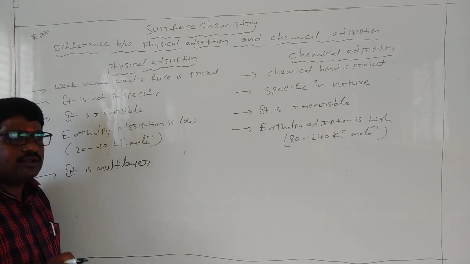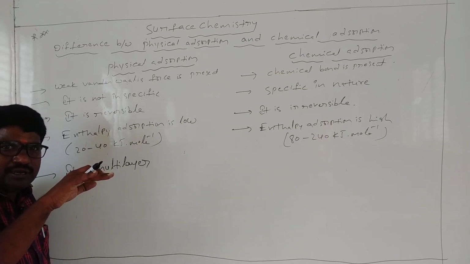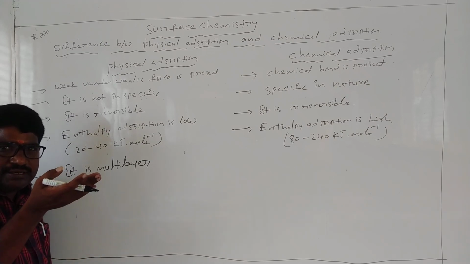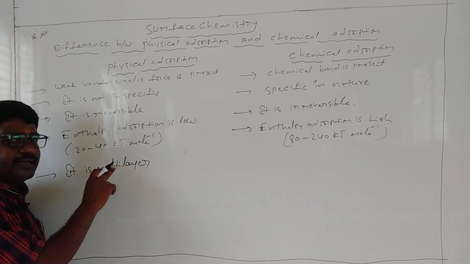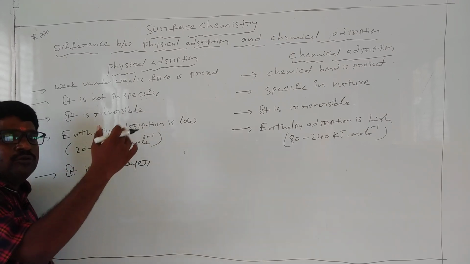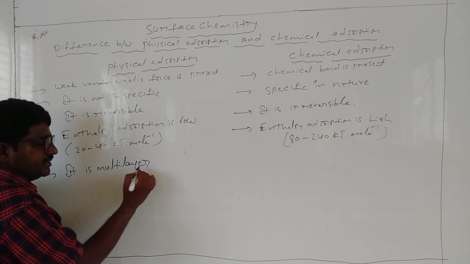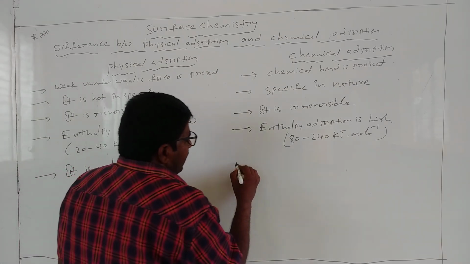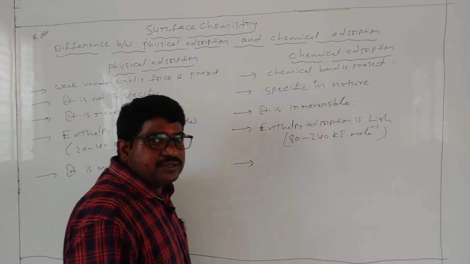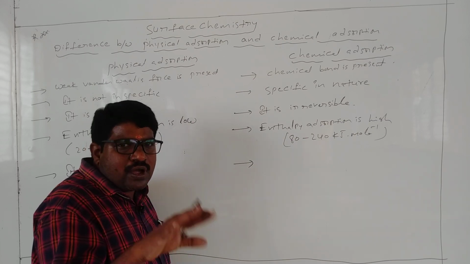If pressure increases, the absorption also increases, which means the force increases. That means it shifts from monolayer to multi-layer. That is why it is a multi-layer process. Whereas chemical absorption is a monolayer, because a compound is formed.